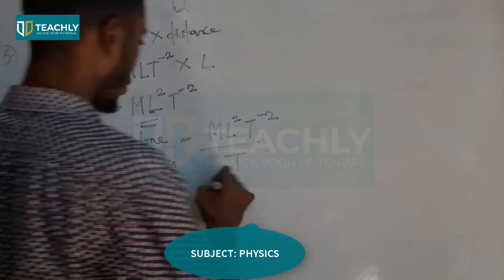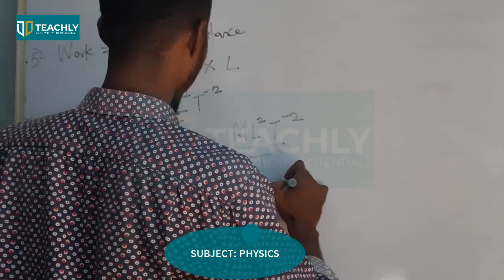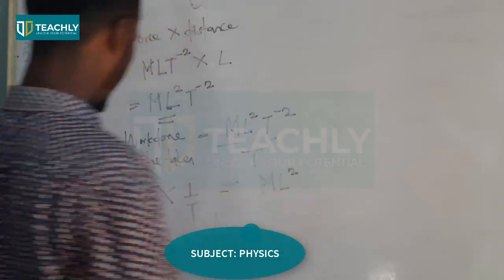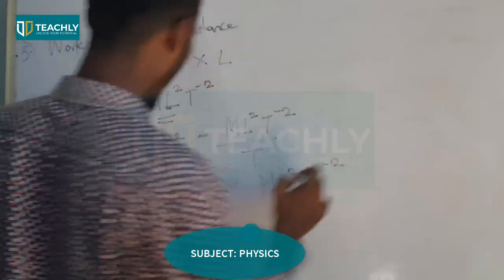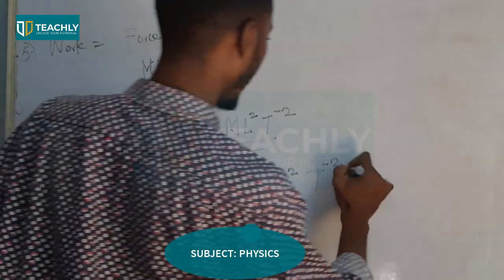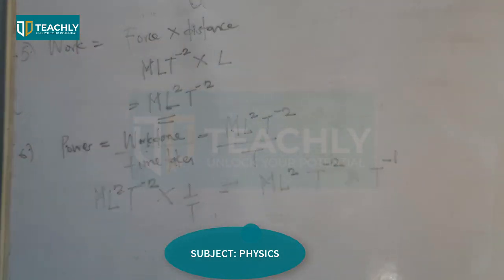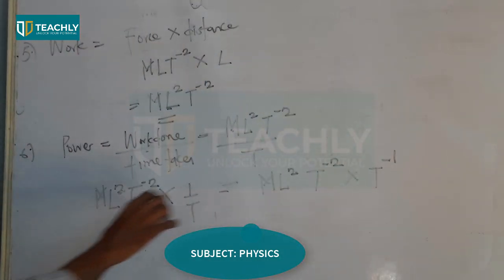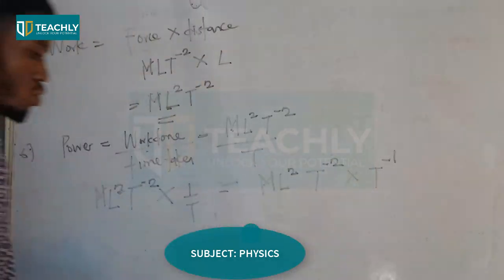On further simplification, I find ML squared T minus 2, times T raised power minus 1, because 1 over T is T raised power minus 1.